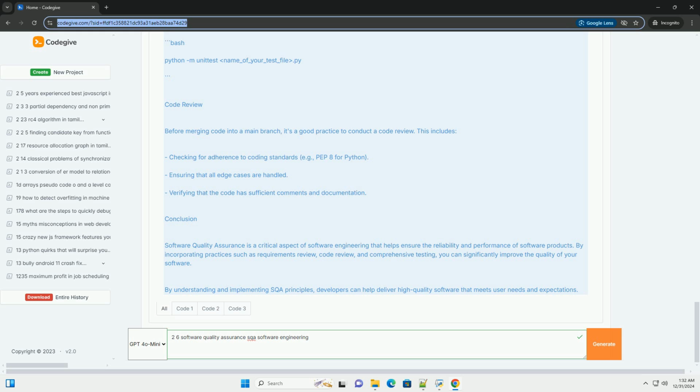Conclusion. Software quality assurance is a critical aspect of software engineering that helps ensure the reliability and performance of software products. By incorporating practices such as requirements review, code review, and comprehensive testing, you can significantly improve the quality of your software. By understanding and implementing SQA principles, developers can help deliver high-quality software that meets user needs and expectations.